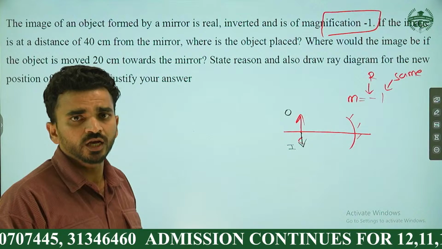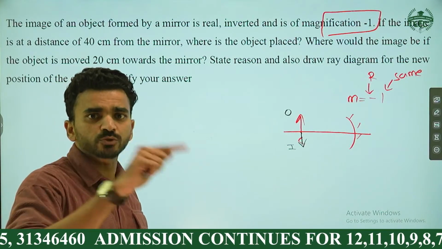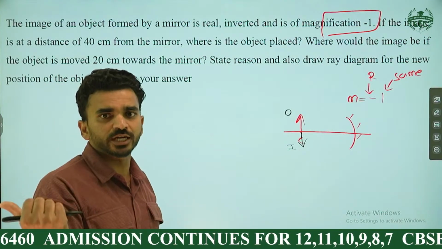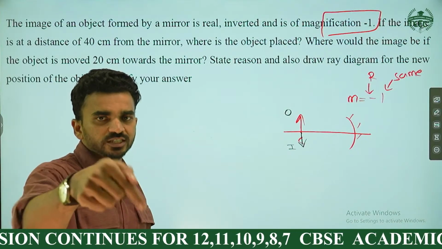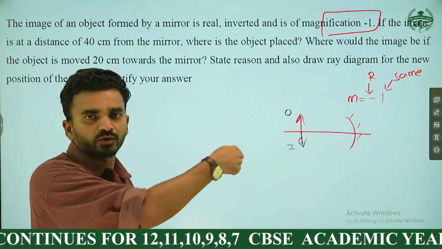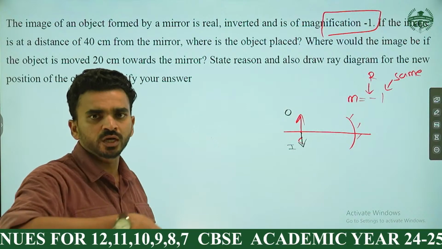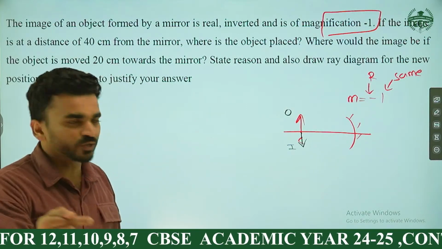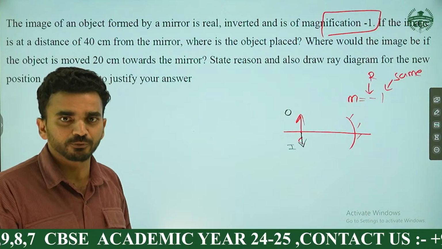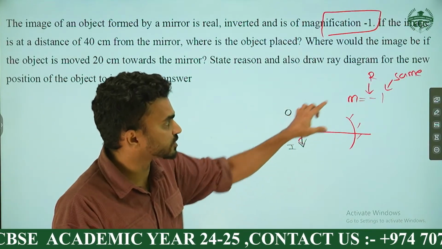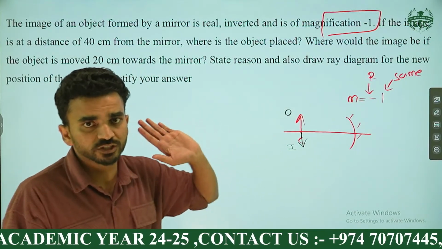It's a very, very important question. Similar type questions were also done by one of our other faculties in the mock test series. You can search the same YouTube channel. There is also a mock test paper solution which we did for the ideal and other batch. You can check those questions also and practice them. So here it is a similar type of question. Object and image will coincide. This time magnification is -1. You know this theory, right?